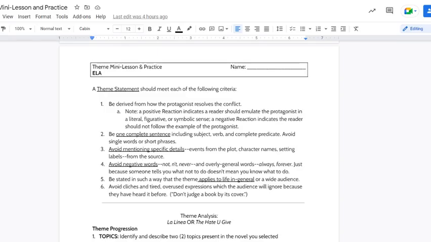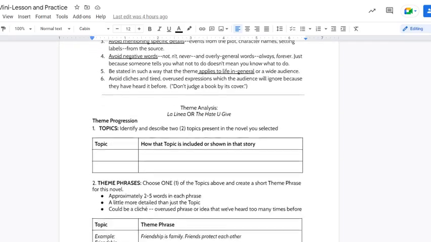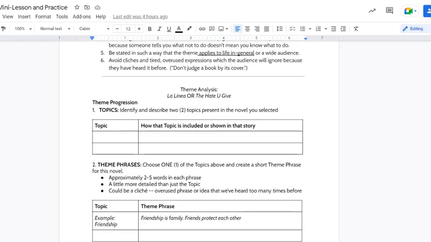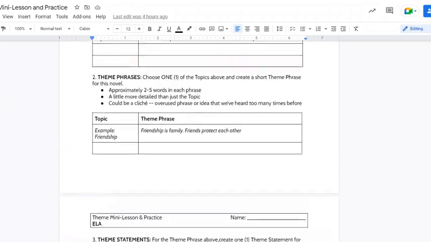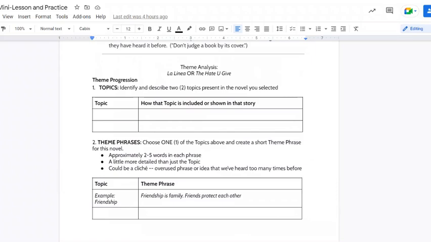Your practice activity today takes you through La Linea or The Hate U Give, with a little progression here. Take it from topic to a phrase to a theme statement. So first, identify and describe two topics present in whichever novel you selected. Identify the topic and how that topic is included or shown in the story. These are not big boxes because there shouldn't be much stated here.